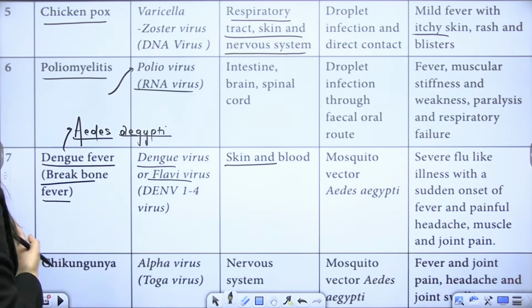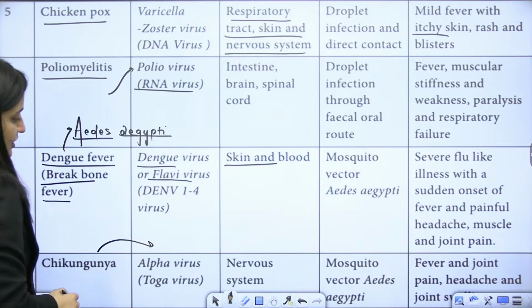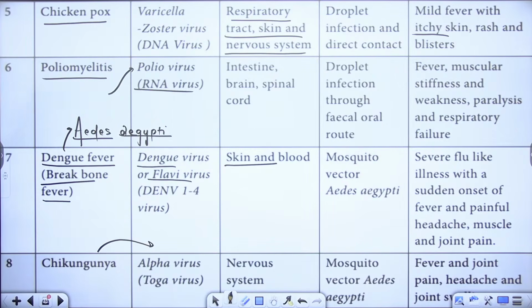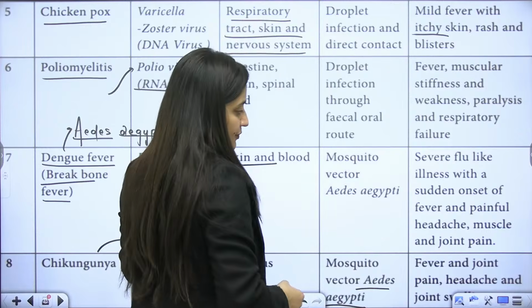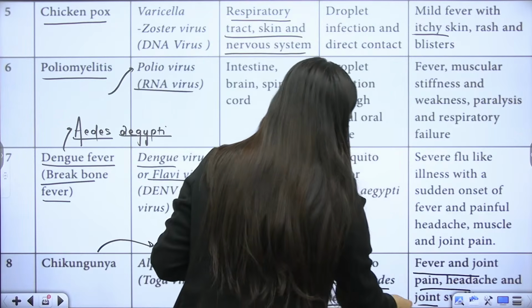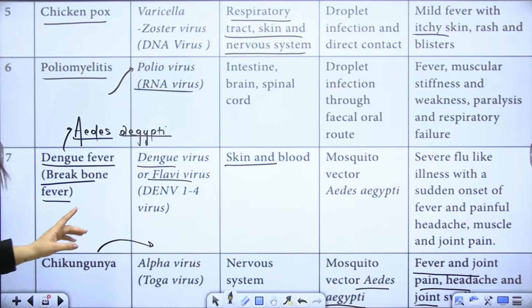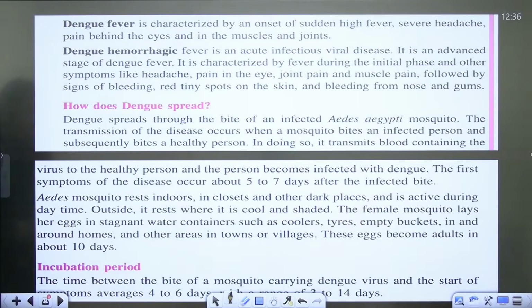Then chikungunya, an alphavirus, the site of infection is the nervous system. Here also the mosquito vector that will spread it is Aedes aegypti. Fever, joint pain and headache will be there, so joint pain is one of the symptoms here also.